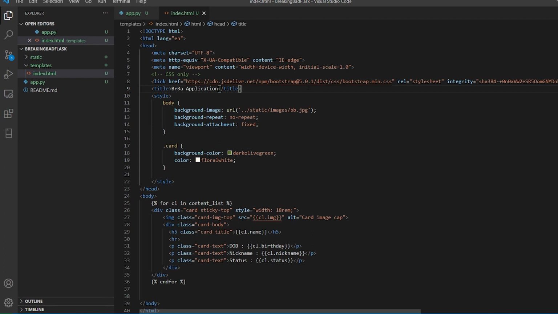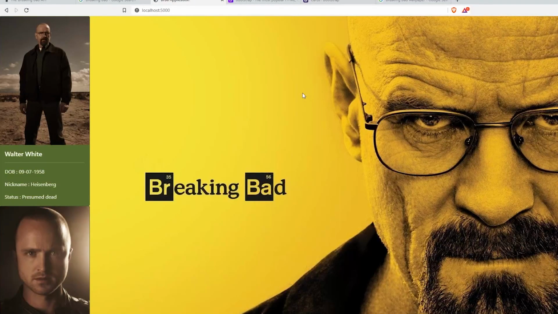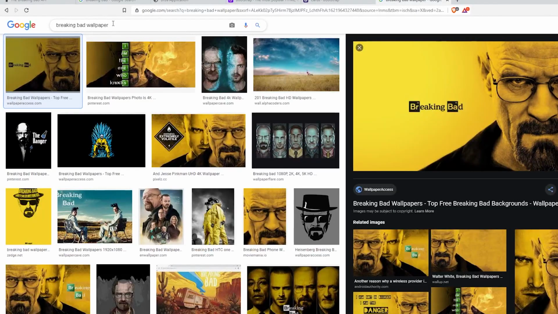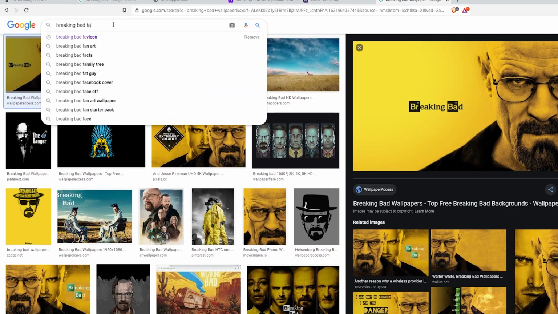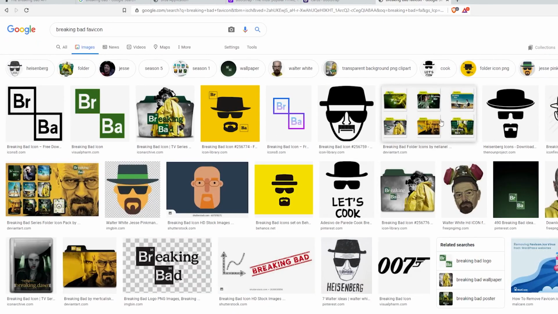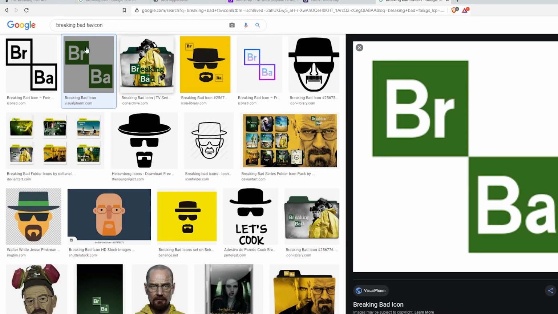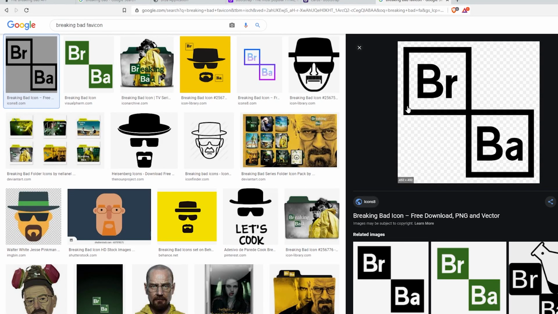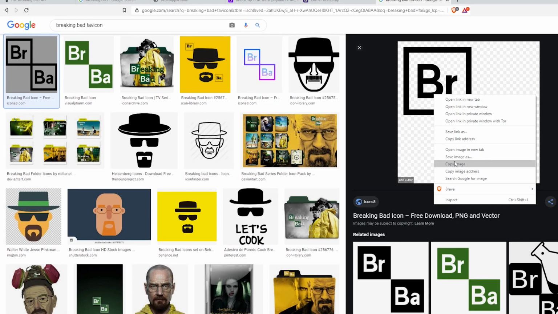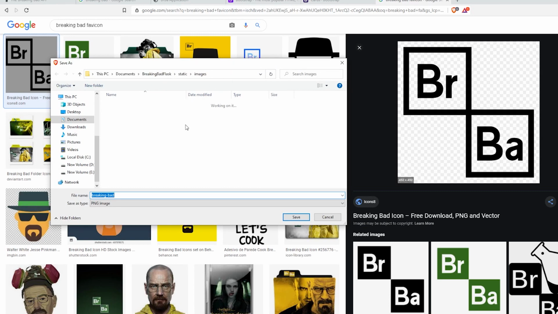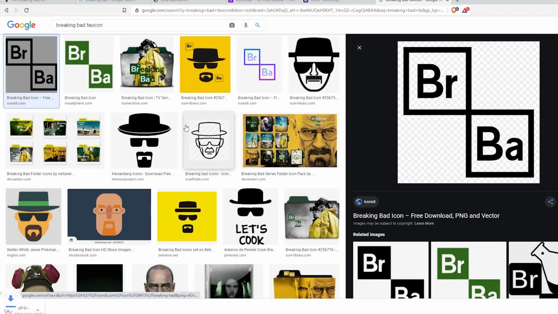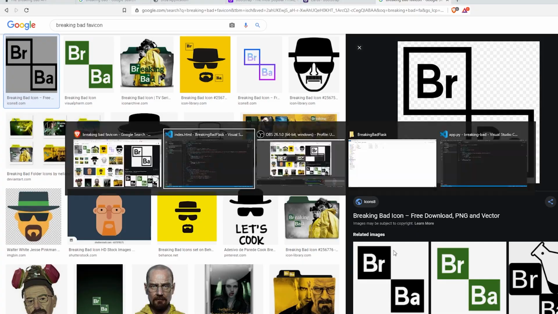Okay, you can put a logo. So usually if you want to put a logo, you will have to say favicon.ico. Okay, so that is the name. So I'll just search for that. I'll say Breaking Bad favicon. Okay, so we have 16 by 16. It should be ICO, but we don't have it at the moment. So I think this would be cool. I'll just say save image as, and I'll save to the folder. I'll just say logo over here. So this is a PNG. All right, so let us just try it.